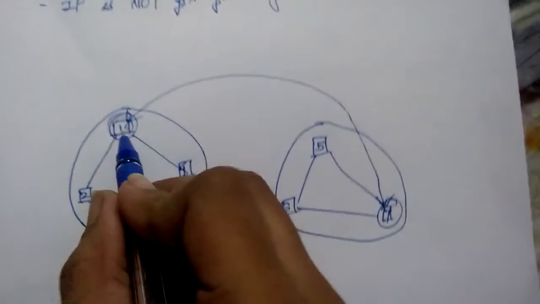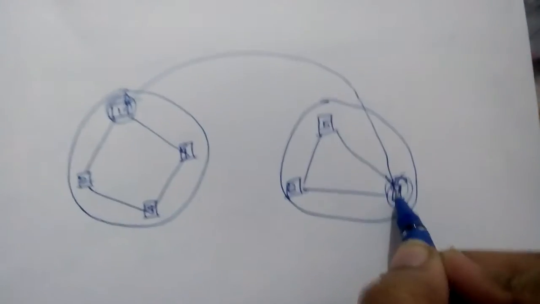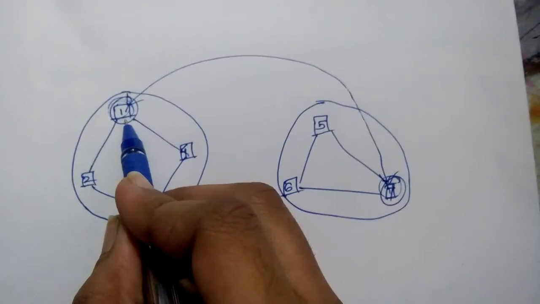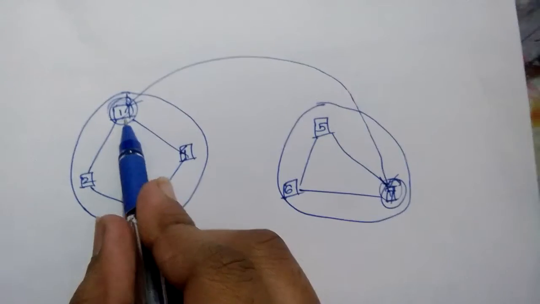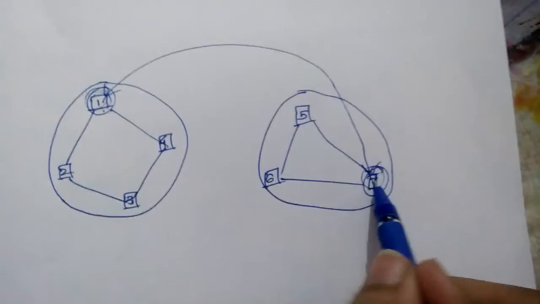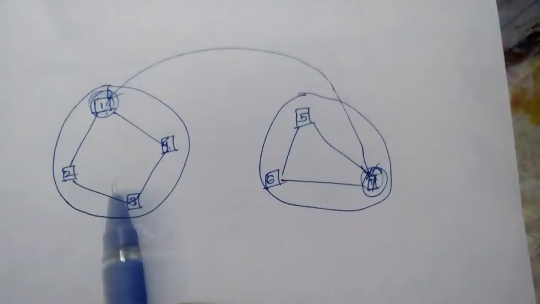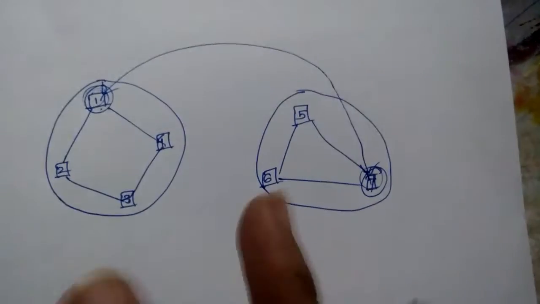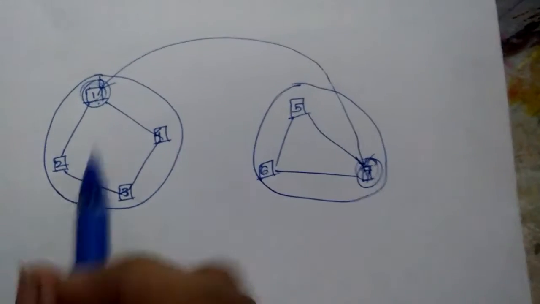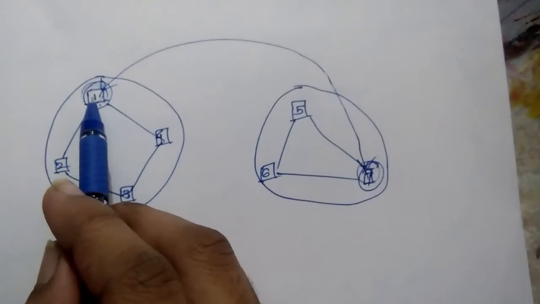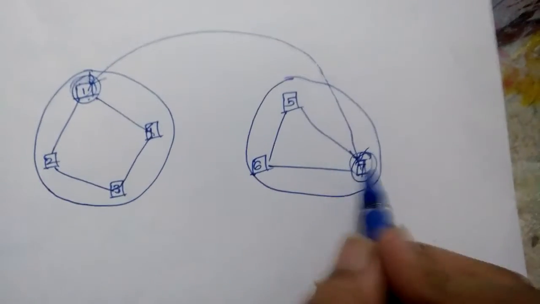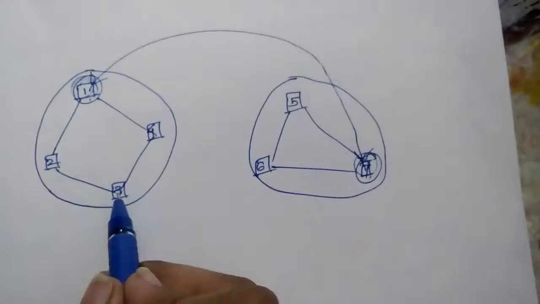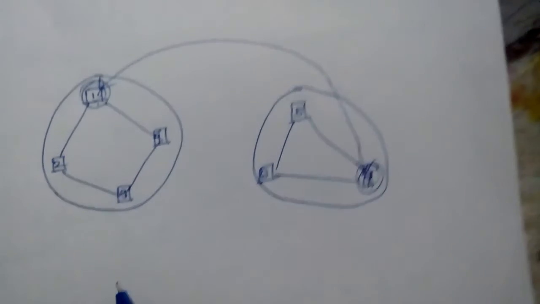How will PC number 1 understand that it has to send the packets to PC number 7 only, even though they are in two different networks, and not to PC number 5 or even 3? So how is it possible?